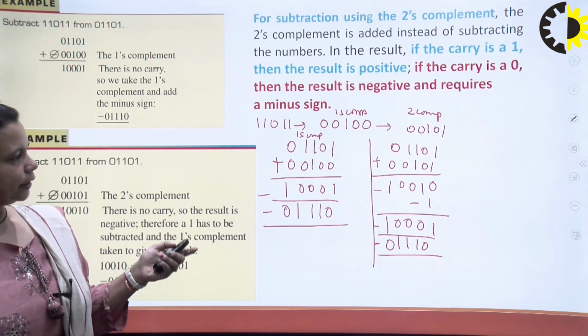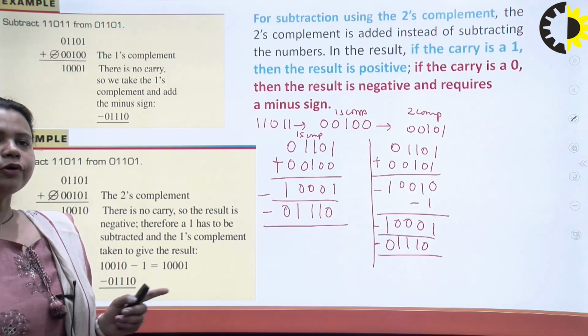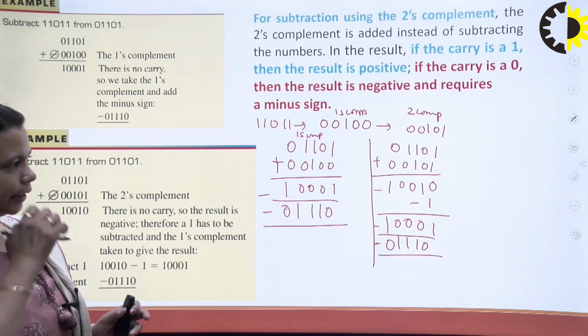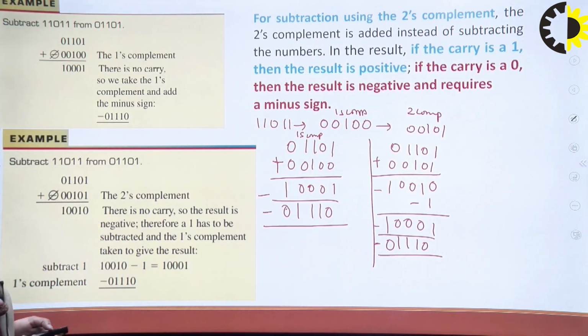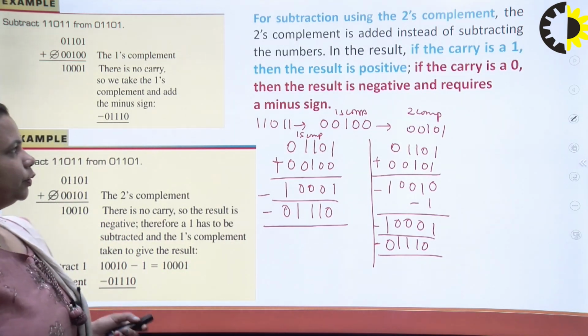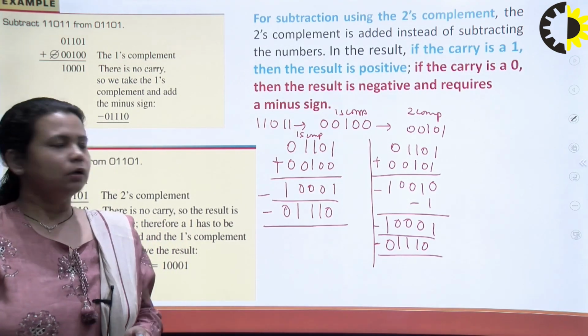So if you are getting any carry, your answer will be positive, and if you are getting no carry, your answer will be negative, and this is how you will do the subtraction. So I think the whole lecture is clear to you. All the topics related to this lecture, I think, are clear to you.